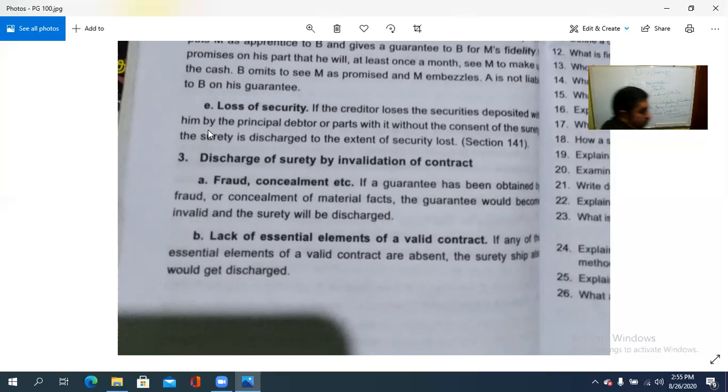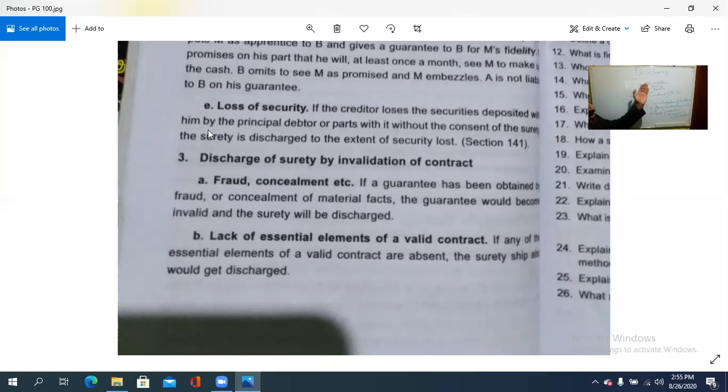Invalidating the contract means what? Changing the terms or concealing the material facts, not revealing them, or fraudulent activity, anything. Fraudulent activity is there, concealment of the material facts is also there. In such a case, by invalidation of the contract and lack of essential elements of a valid contract, that is, the elements needed for a contract are absent. So that is the case with regard to the discharge of the rights of the surety.